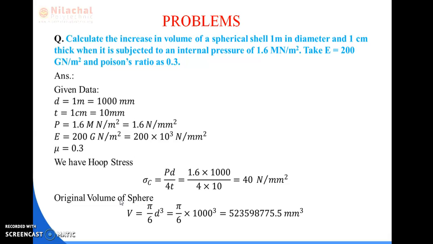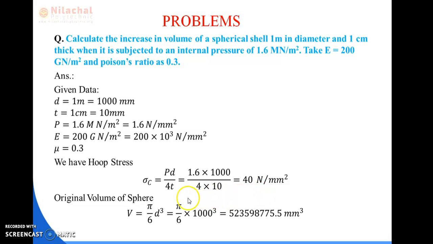Now we are having hoop stress sigma C is equal to PD by 4t. Value for P is given as 1.6, D as 1000 mm, t as 10 mm. By using a calculator, the value is obtained as sigma C is equal to 40 Newton per mm square.